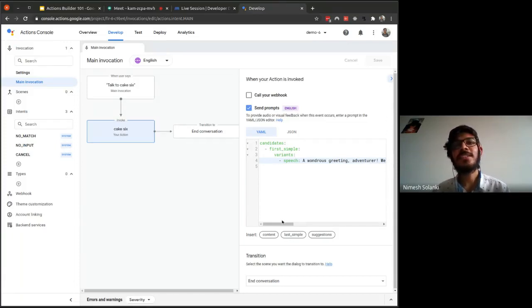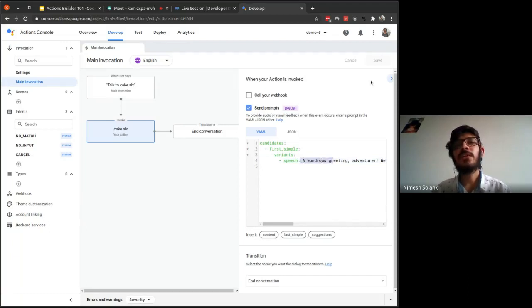Yesterday I was developing a random application and I forgot to save, and I was scratching my head for half an hour, not able to figure out what exactly was going on. So please make sure, guys, you hit the save button regularly. This is the simple greeting message which we are giving to the user.